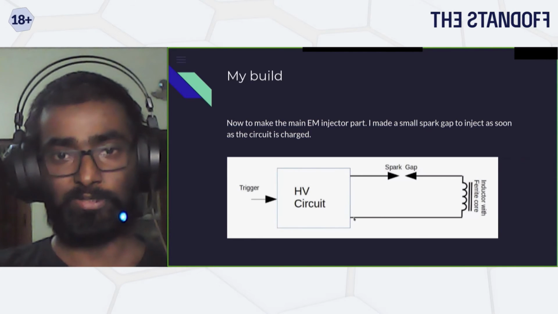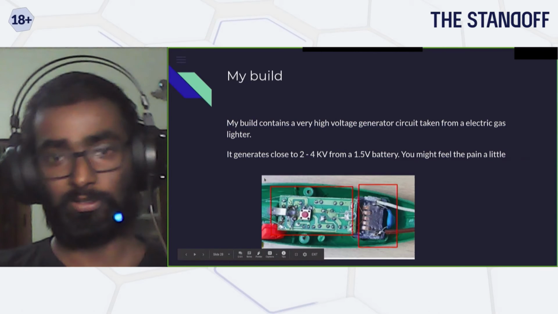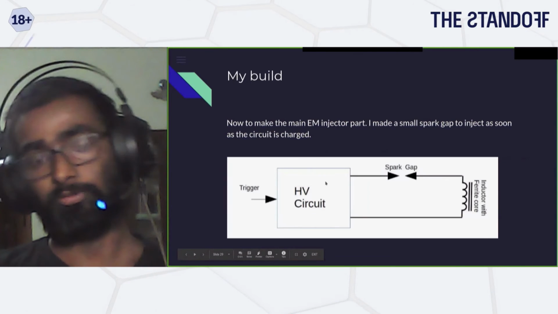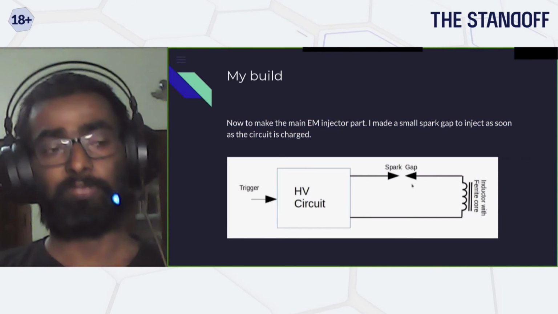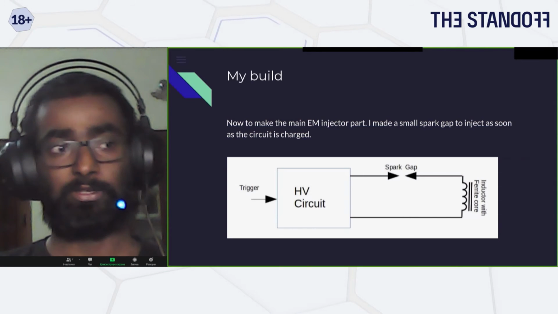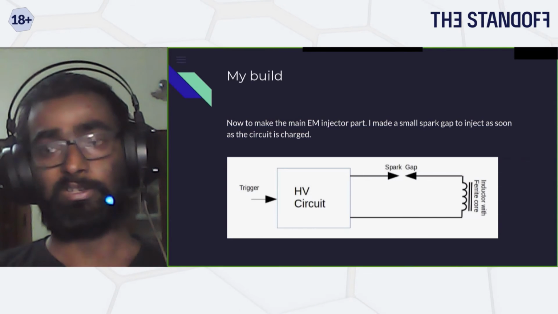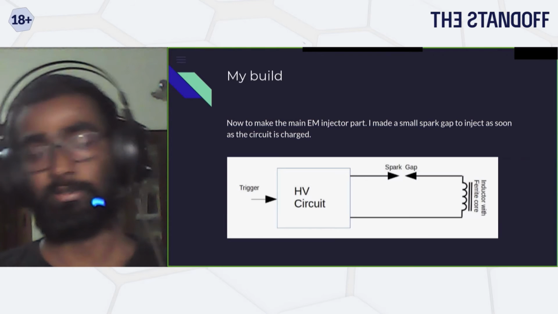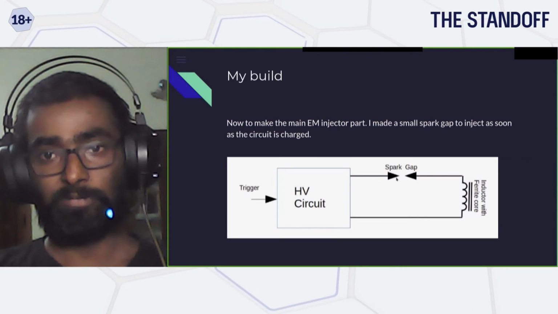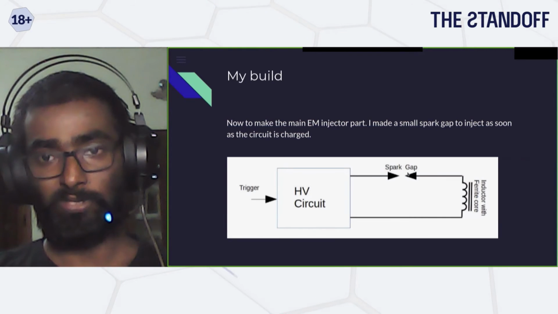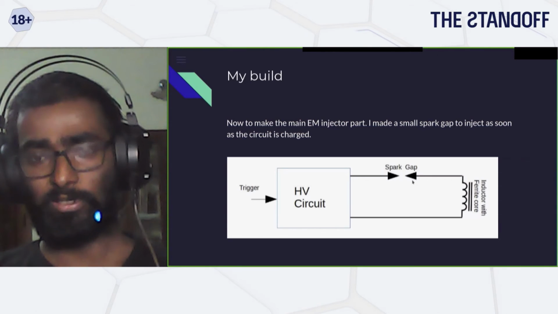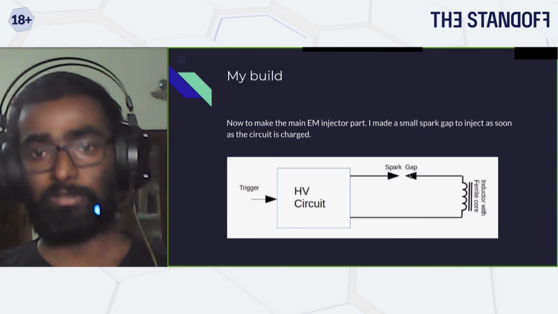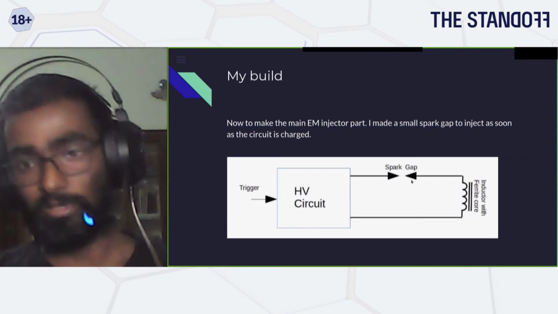So my idea of the injector is very simple. I used the same high voltage circuit from my previous slide. This gives me 2 to 4 kilovolts, and then I connect it to a spark gap. I used a spark gap because the way your flyback driver works, it has a very big capacitor. It needs to charge the capacitor, and then it releases the voltage. The spark gap ionizes the air between, and once it charges sufficiently, if it reaches 3 to 4 kilovolts, then it jumps, so I know I'm getting a sufficient amount of voltage for me to use.